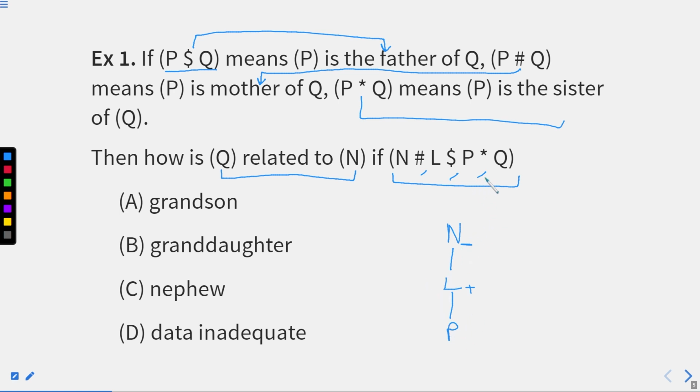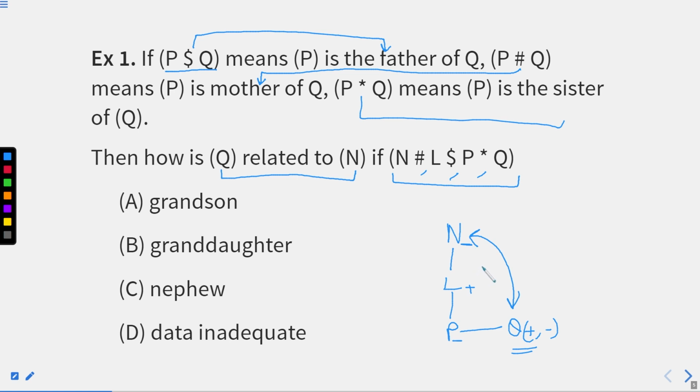P star Q, it means P is sister of Q. It means P will be a female. And we are talking about sister, means same generation. So we'll write it horizontally of Q. But the gender of Q, either plus or minus, is not defined right now. So what is the question? How is N related to Q? We need to figure out this relation, right?